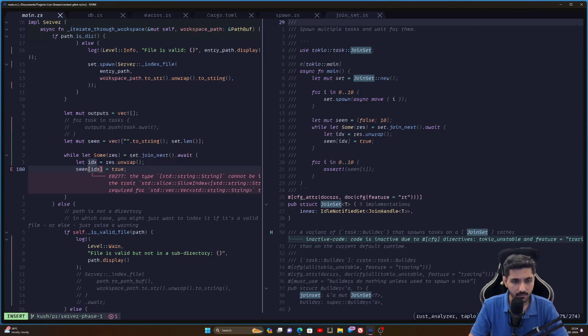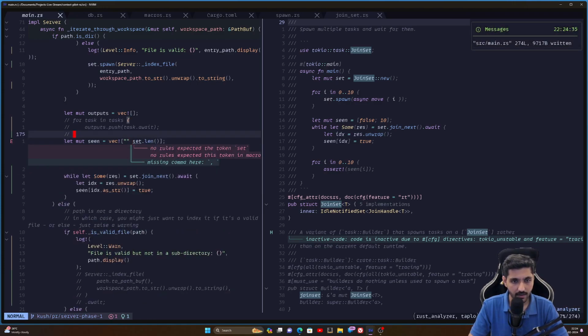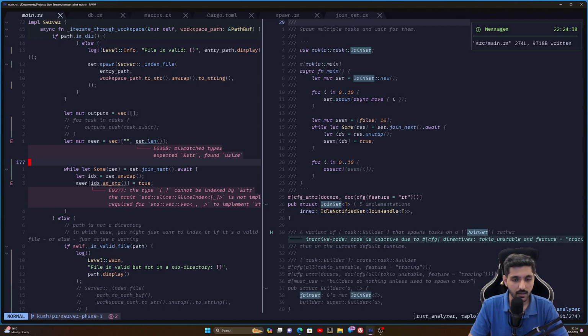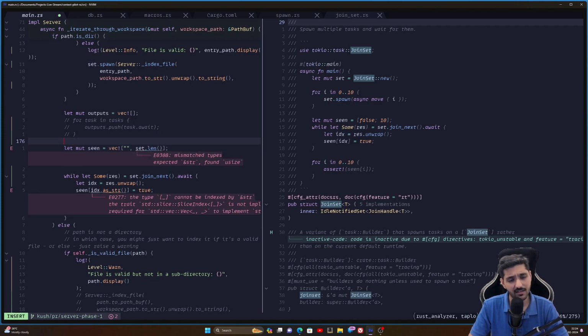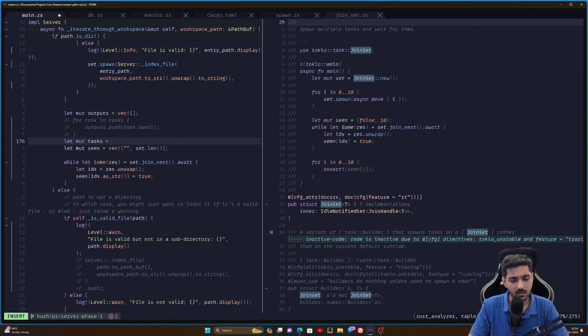Oh, they don't have this option. But I'm just curious if they have an option for star s slice. Yeah, they don't have it. Yes, which is weird, right? You can't index a vector of a string by a string. Is it really true? Okay, let me try.